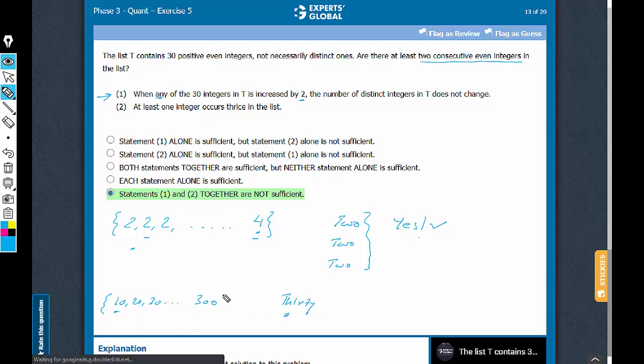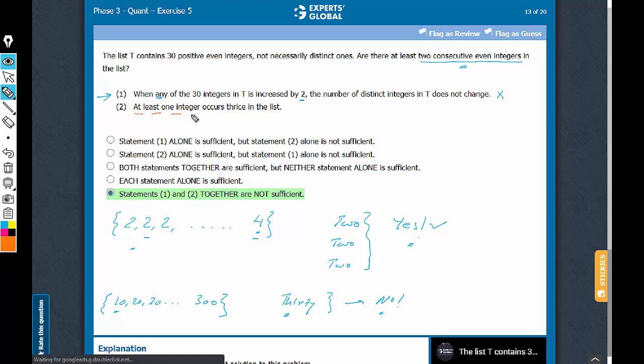However, in this case, we do not have 2 consecutive even integers in the set, and therefore such a set leads to no as an answer. So yes was possible, no was possible. That means statement 1 alone is not sufficient.